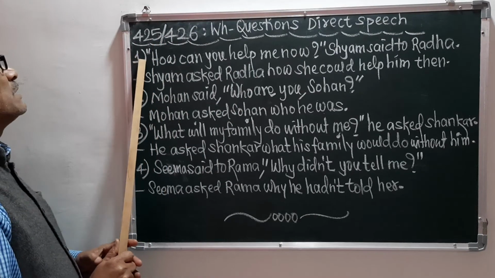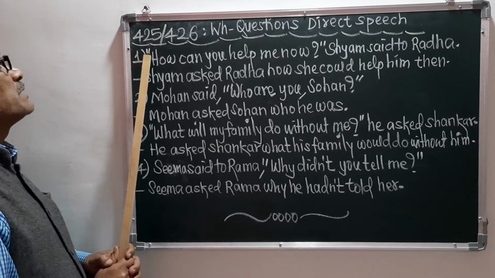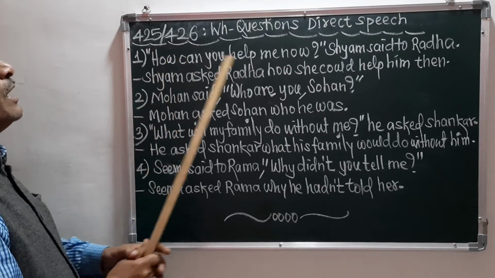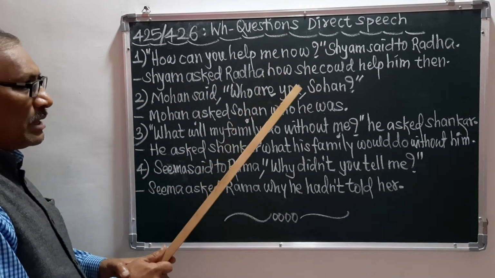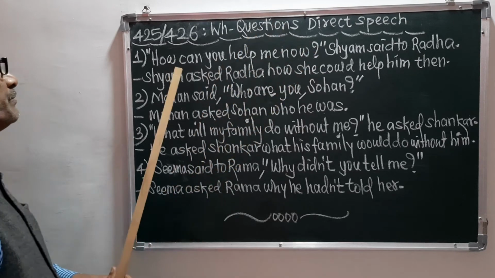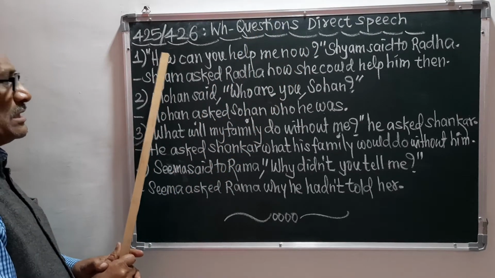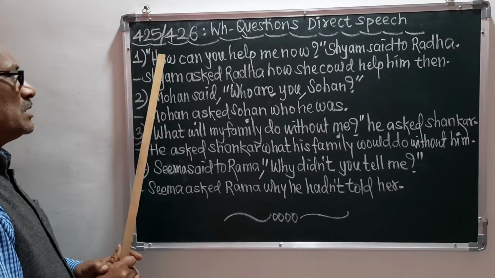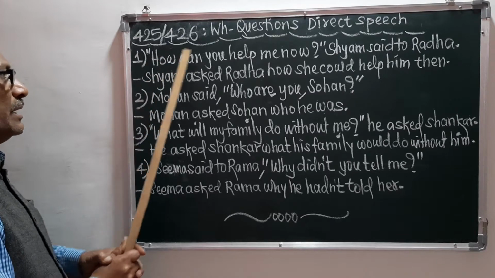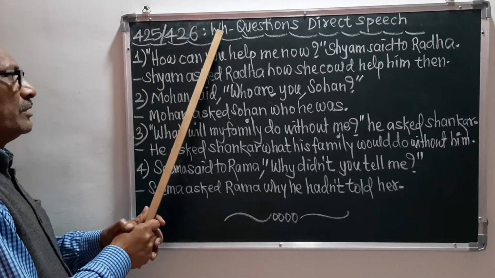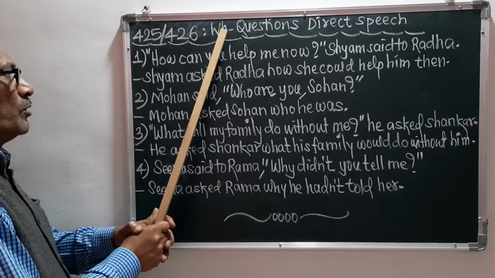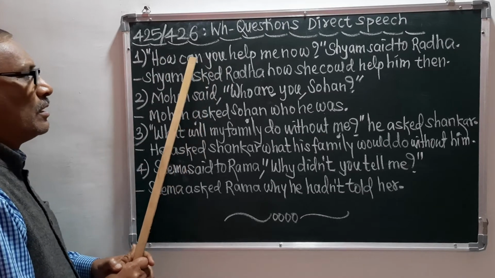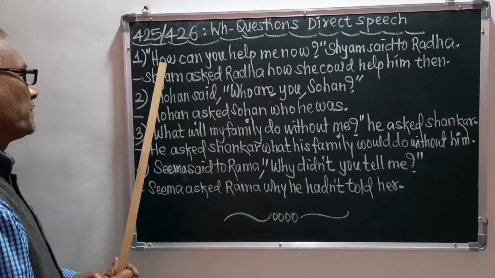Remember, this is the first sentence. It starts with an inverted comma, the inverted comma is closed, and there is a question mark. This sentence is called a WH question because it starts with a WH word.